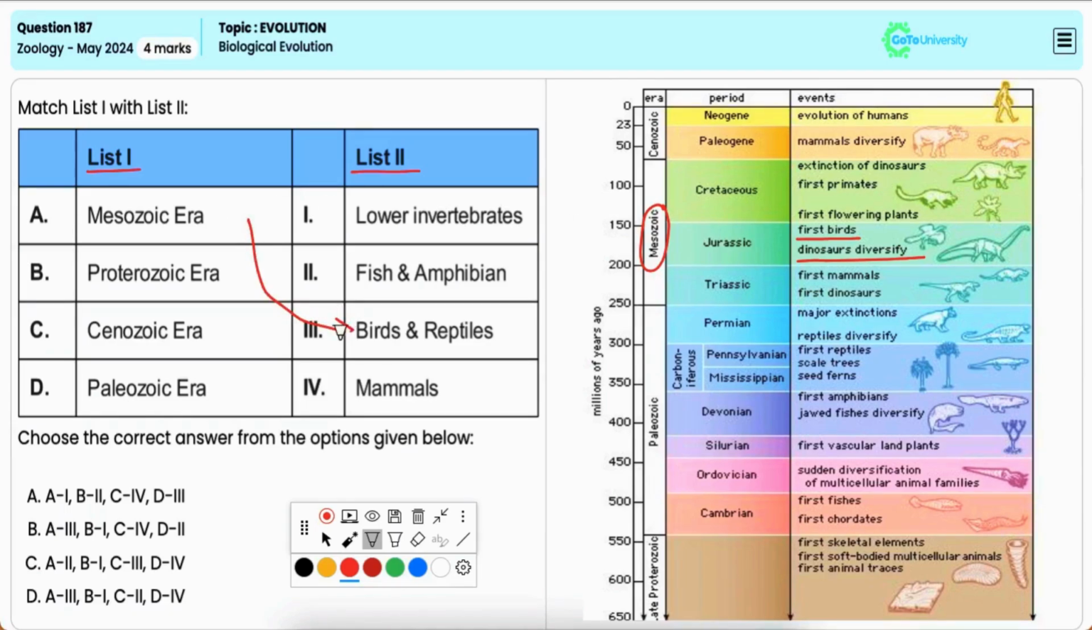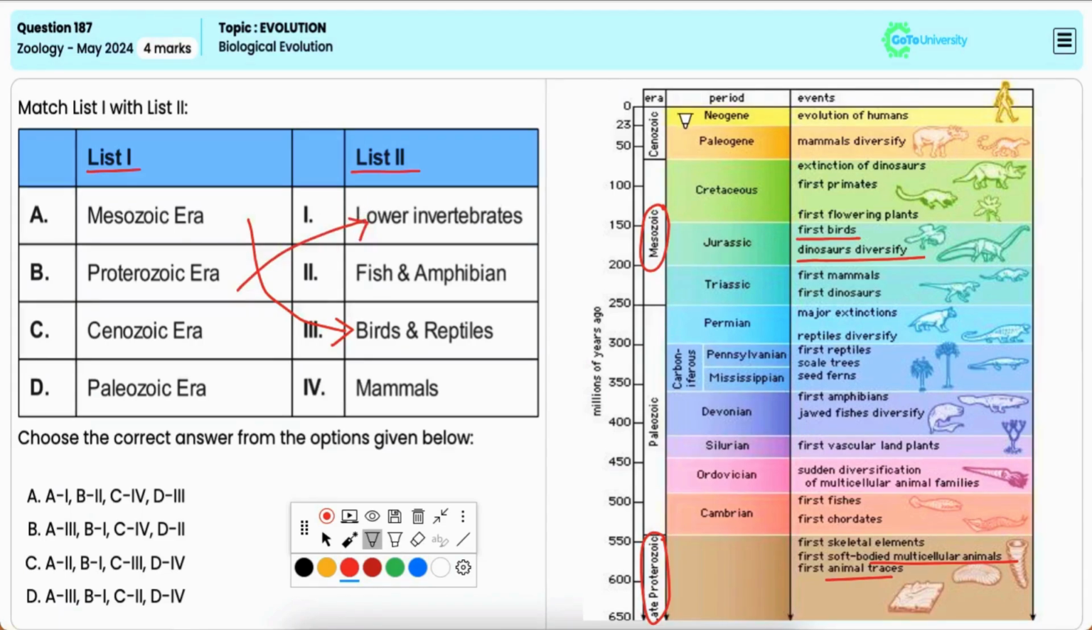The Proterozoic era is known for the emergence of lower vertebrates and the development of simple multicellular organisms. Thus, B matches with 1.